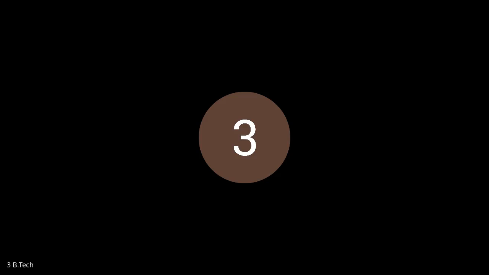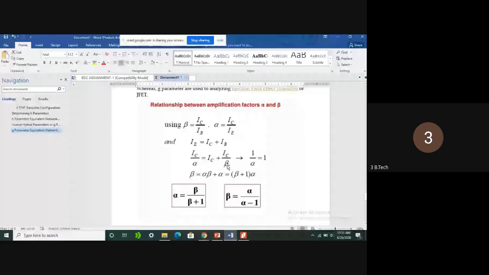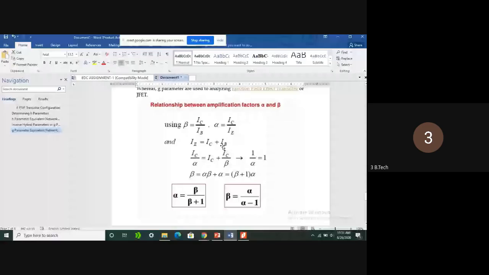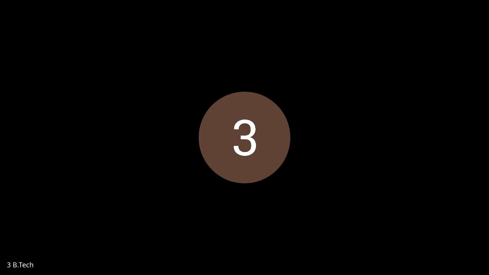Base current is very small, so in most conditions we can take emitter current as almost equal to collector current. So this is the way emitter current, collector current and base current are related to each other.